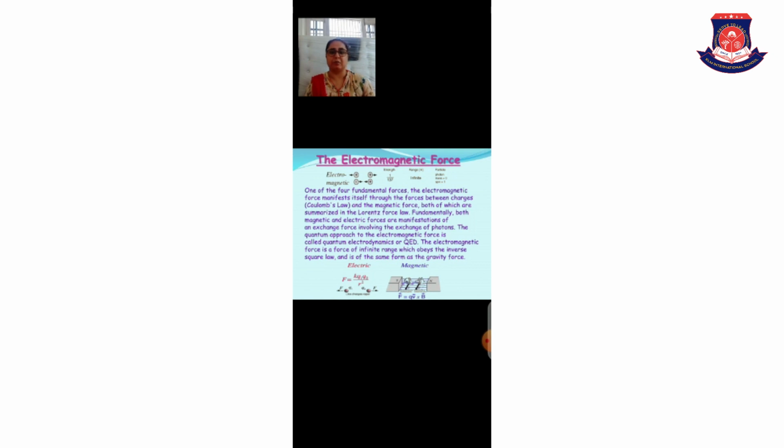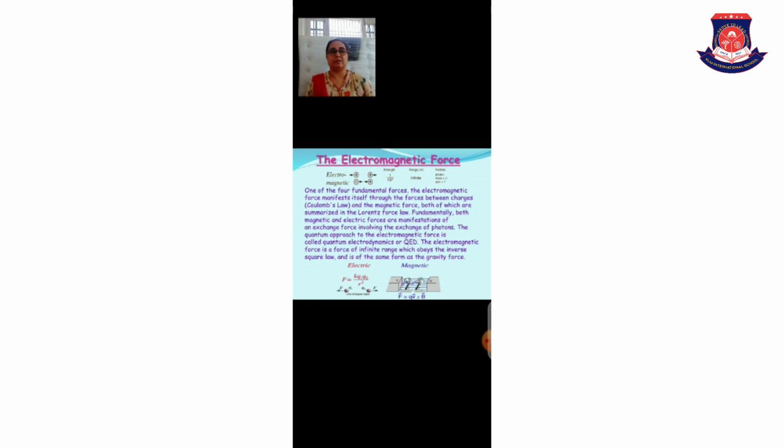In the gravitational force we considered two masses. In the case of the electromagnetic force we consider two charges q1 and q2, separated by a small distance r. According to the definition, it is a force of attraction or repulsion. Why attraction or repulsion? Because we consider positive and negative charges.